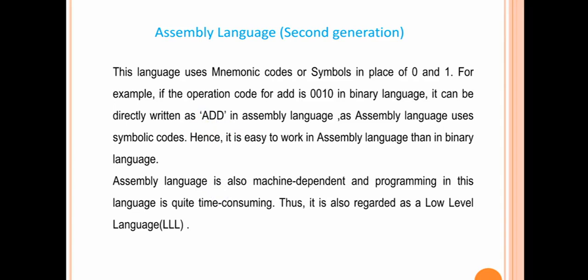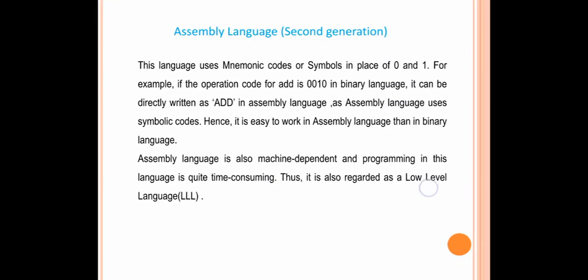As assembly language uses symbolic codes, it is easy to work in assembly language than in binary language. Assembly language is also machine dependent, and it is also regarded as low-level language.